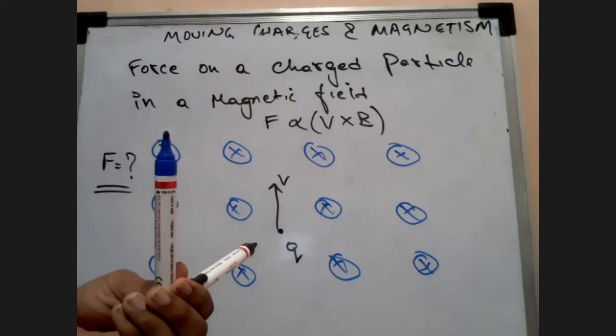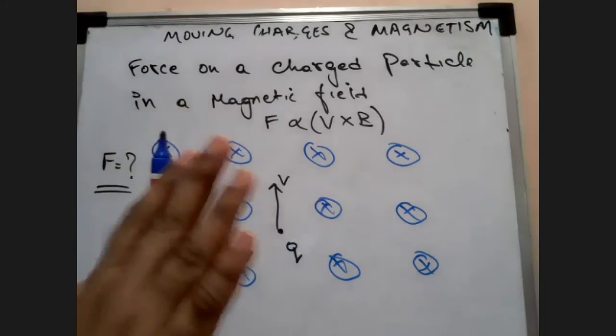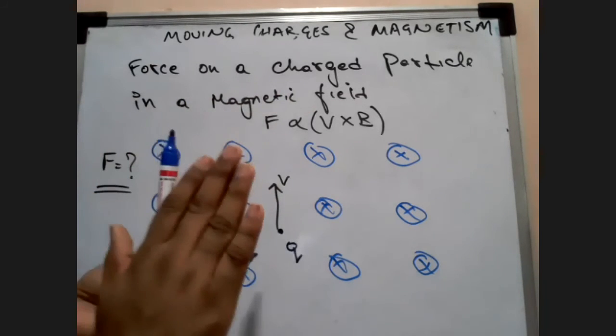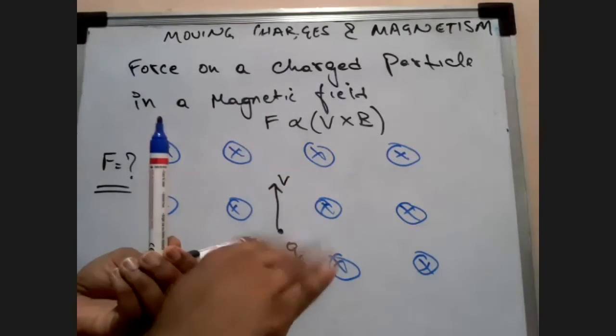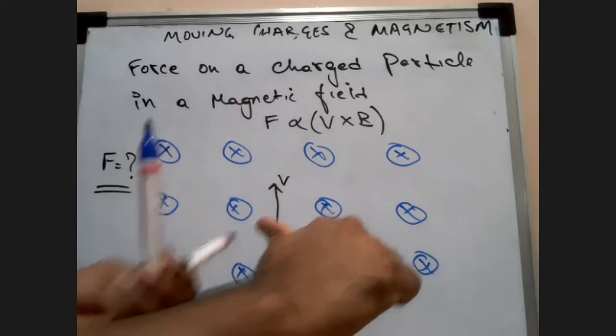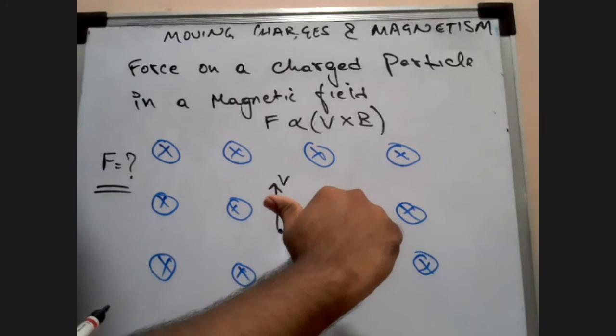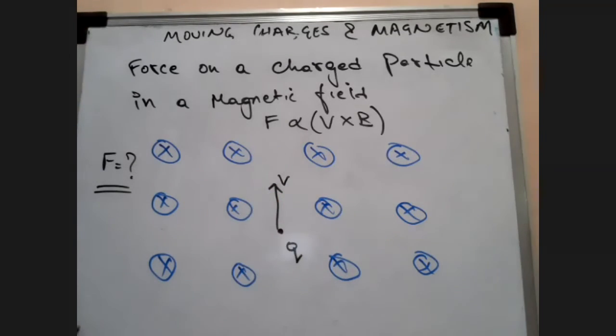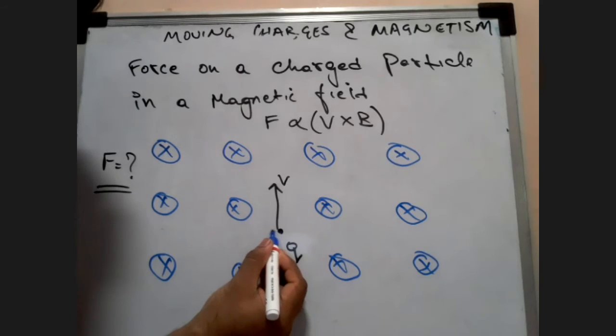So v cross b simply means you go from v towards b. Take your right hand, curl your fingers from v to b, and you will see that your right hand thumb is pointing towards the left. So I hope it is clear that the force on this charge q will be towards the left.